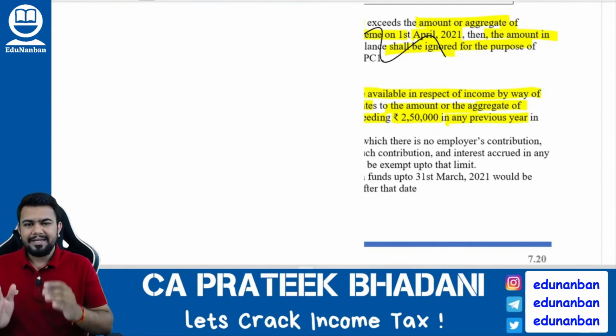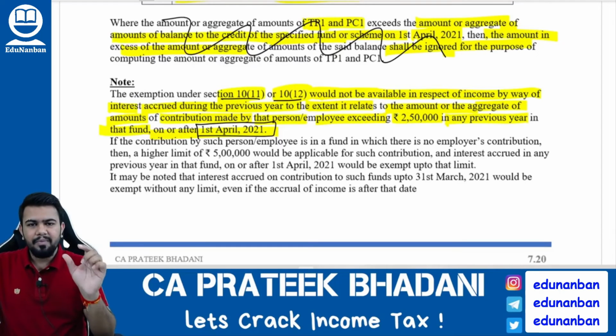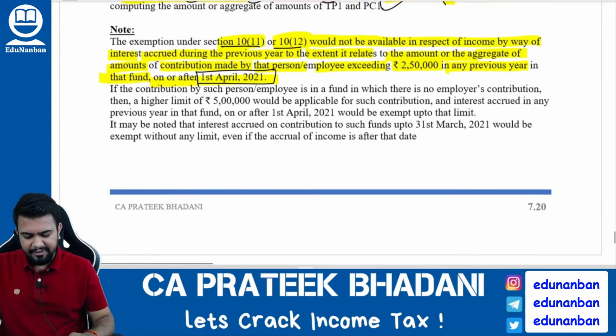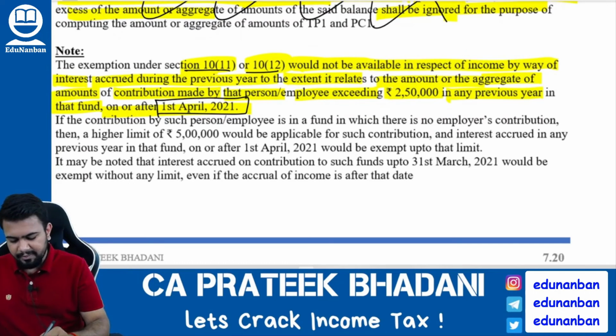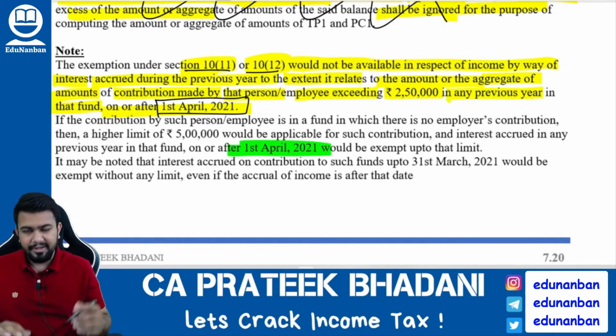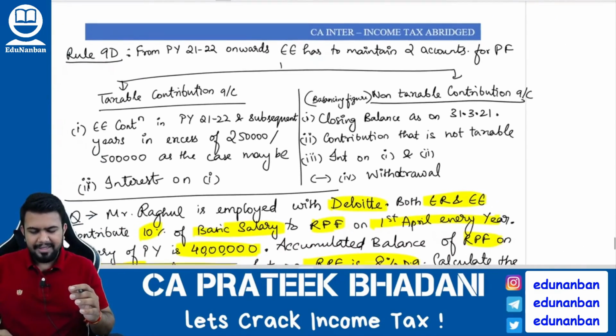If the employee is contributing more than 2.5 lakh rupees, then income on such employee contribution will be taxable. However, if there is no employer contribution, then this limit of 2.5 lakh rupees will become how much? It will become 5 lakh rupees. And this provision has been applicable from 1/4/2021. Before this, the entire amount used to be exempt, but from 1/4/2021 it is taxable.